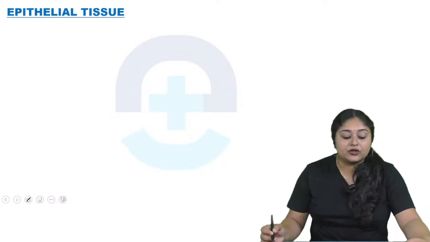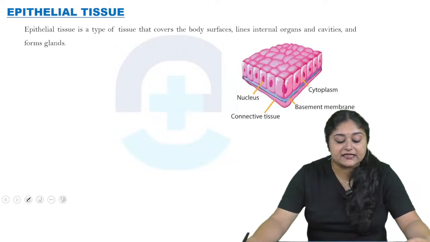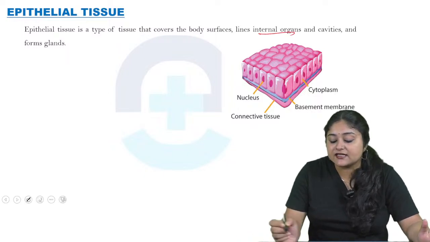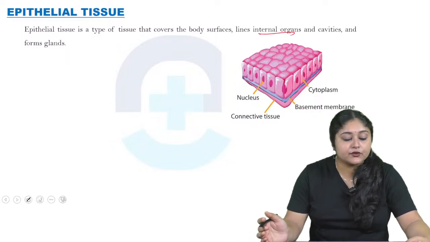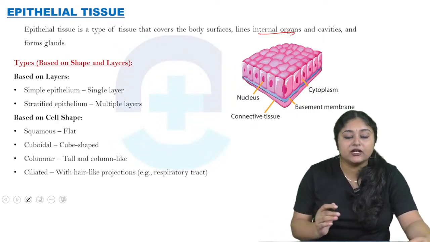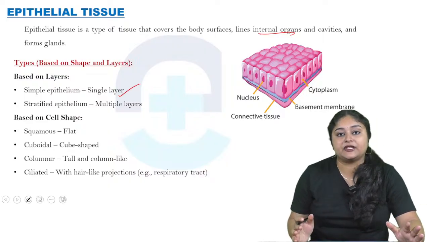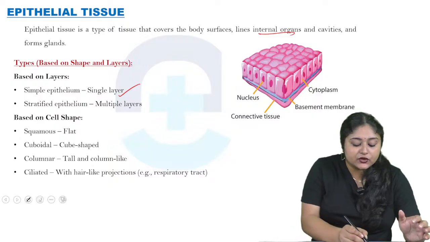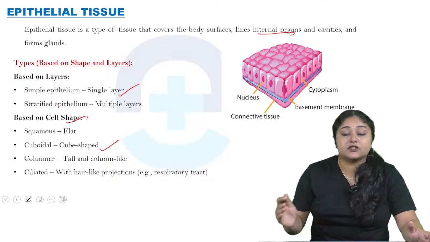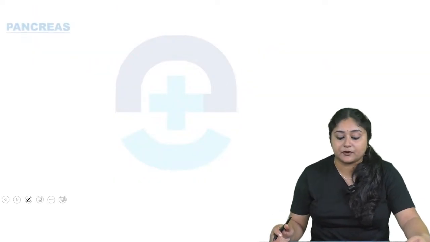Okay, now come to the epithelial tissues. Epithelial tissue is a type of tissue which mainly covers the body surface, lines the internal organs and cavities, as well as forms the glands. So what are the types? Based on shape and layers. Based on layers, simple epithelium is a single layer and stratified epithelium is multiple layers. Based on cell shape: squamous, flat; cuboidal, cube shaped; columnar, tall; and ciliated, with hair-like projections, like in the respiratory tract.